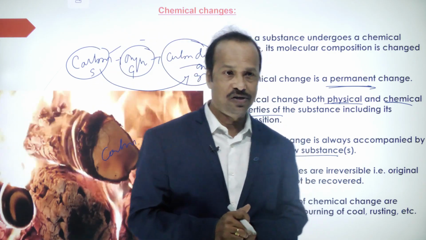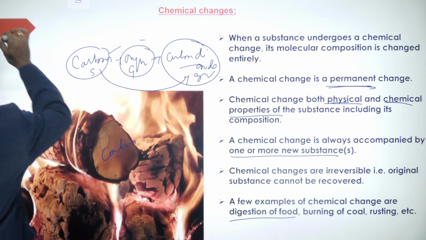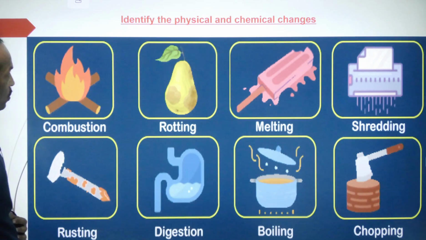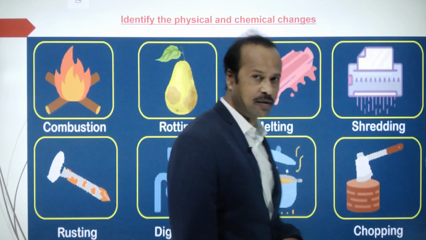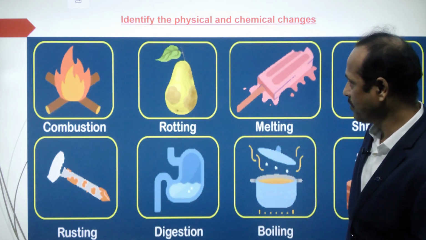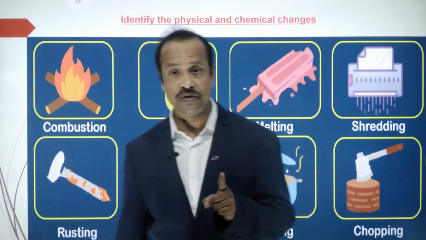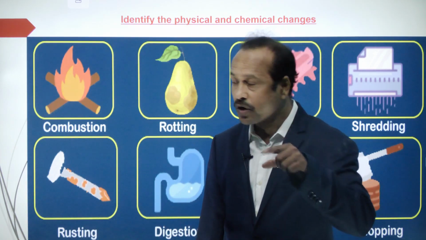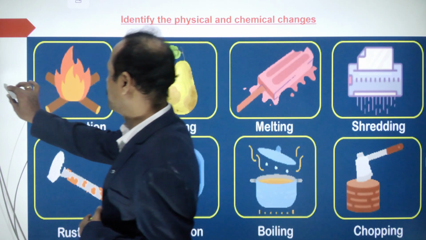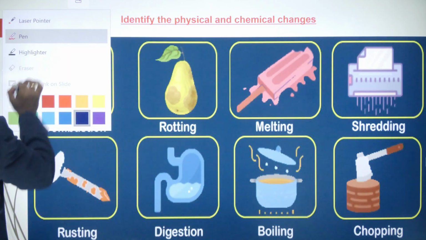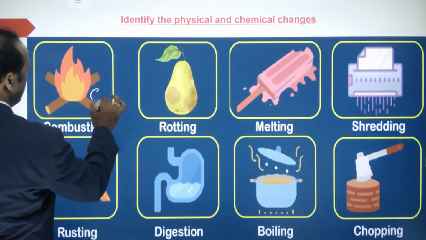Did you understand the chemical change? Okay, so physical change and chemical change. Now identify some physical and chemical changes. Here some pictures are given. Combustion. Combustion means what? Burning in the presence of oxygen. Is it a physical change or a chemical change? Good. It's a chemical change.